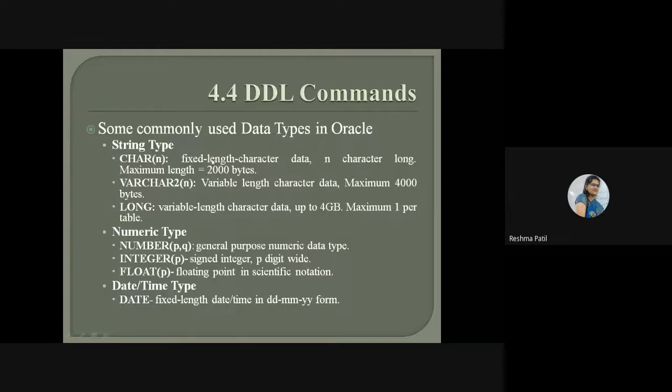Maximum length is 2000 bytes. Then varchar2 in bracket n. Char is fixed length character data, and this varchar2 is variable length character data. Maximum 4000 bytes it will take.